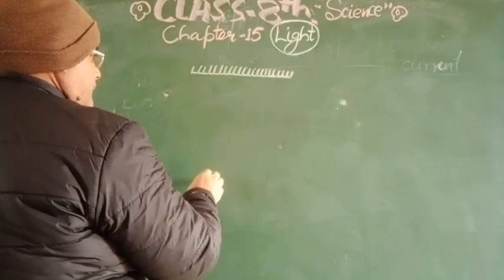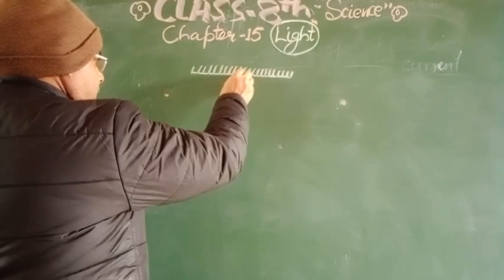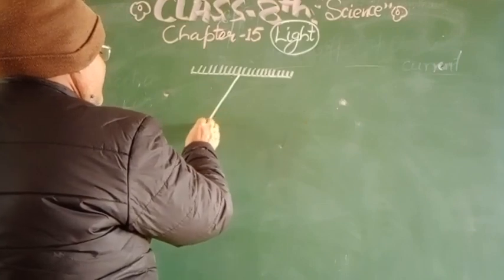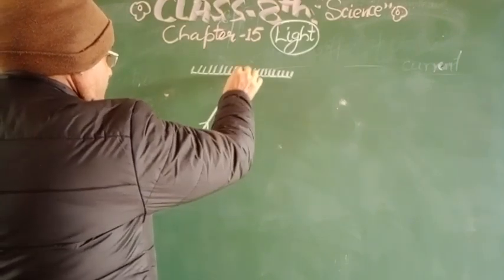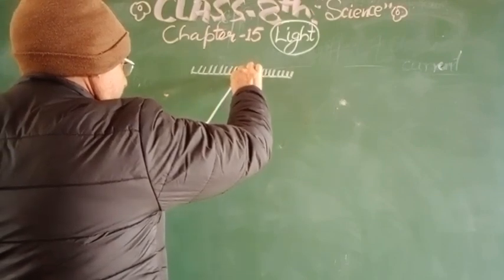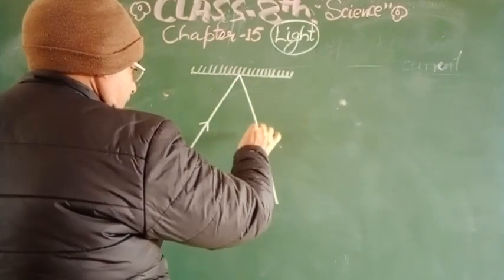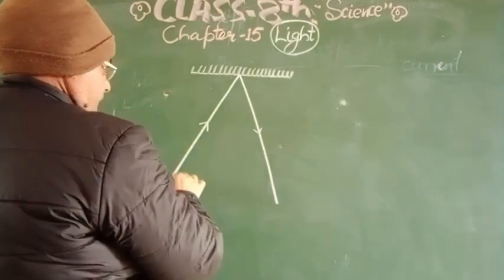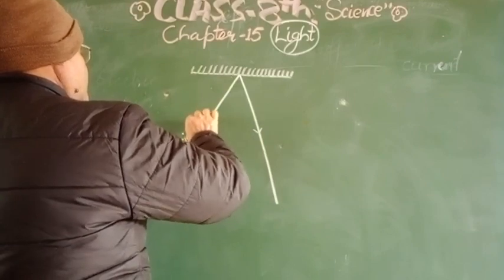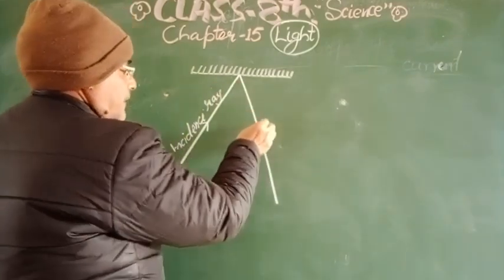So the light that is coming, suppose this is one ray, and this light ray is coming from the source of light to this mirror, and this ray gets reflected at a certain angle, and that is known as the reflected ray. So this will be the incidence ray, and this will be the reflected ray.